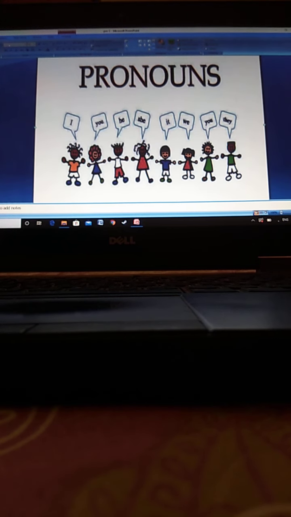Although we had one class based on pronouns, to reinforce the pronouns in sentences, now we are going to learn the details. In that class we learned what a pronoun is, where it is used, and first person, second person, third person. All these things were revised in our last class. So let's have a recap of it.